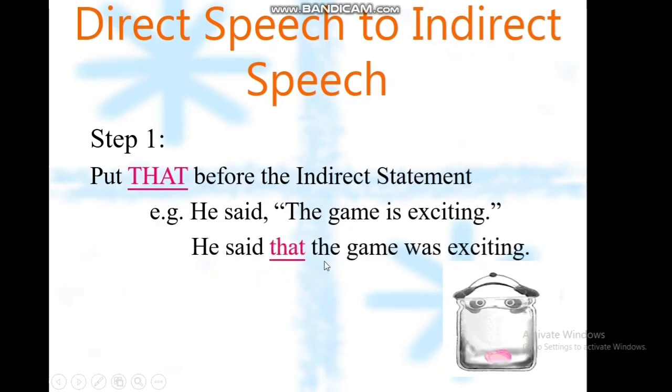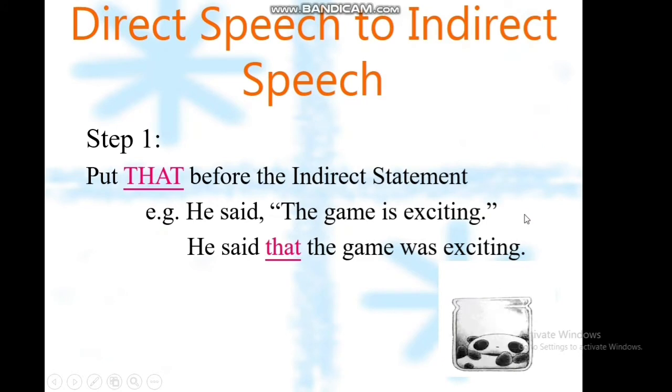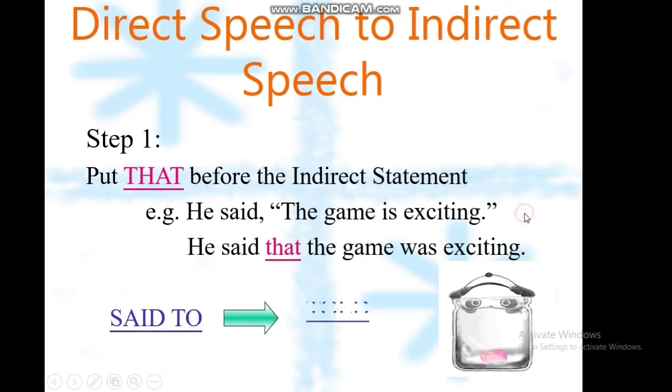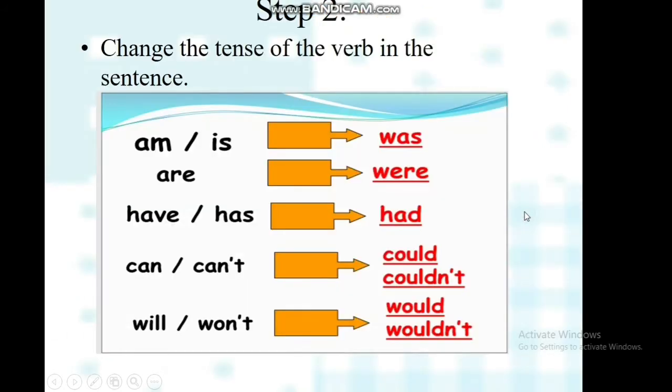The capital letter is changed and the verb tense too. We will just talk about it right now. "Said to" will be replaced by "told". So the first step will be to put "that".